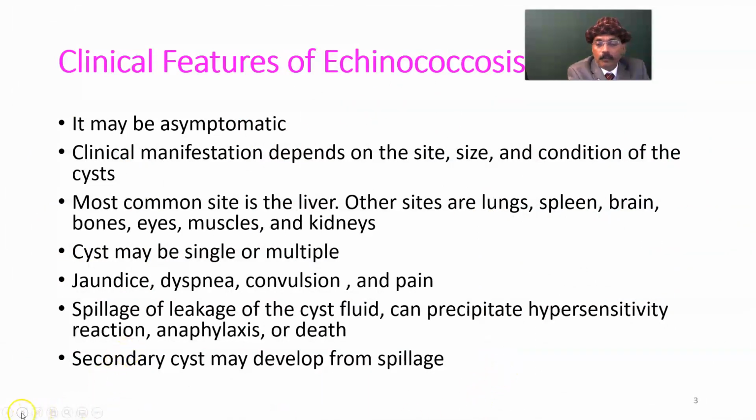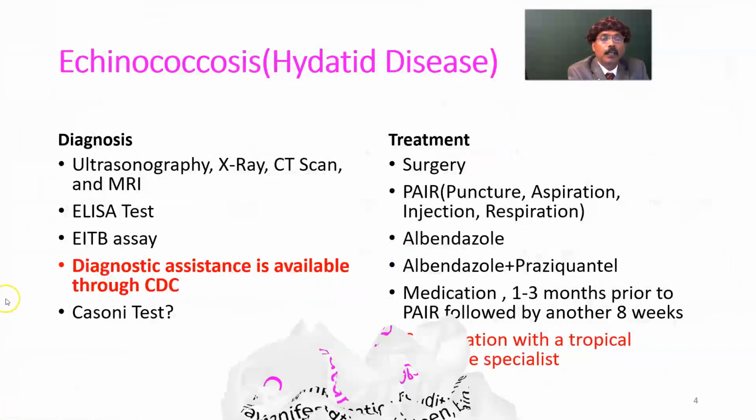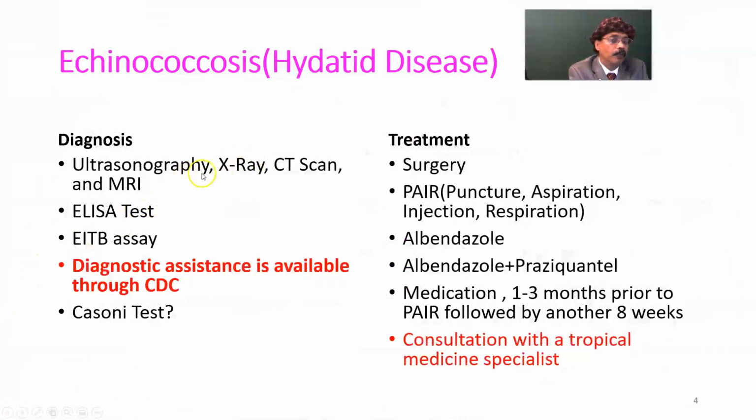Then we'll go to diagnosis by ultrasonography. This is the diagnostic choice, along with X-ray, CT scan, and MRI. ELISA test for IgG, enzyme-linked immunosorbent assay, and enzyme-linked immunoelectrotransfer blot assay.